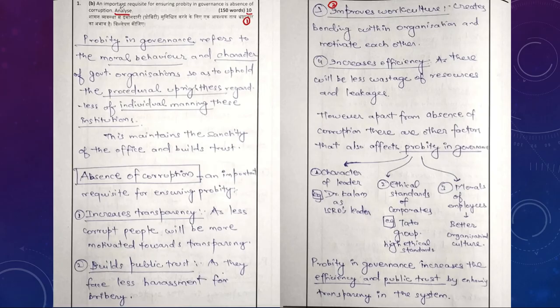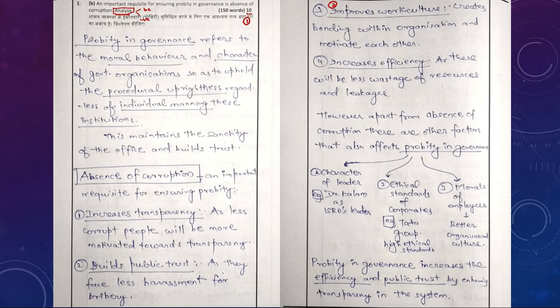If you look at this particular question, they have asked us to analyze this statement. So analyze means it should have a positive lens or dimension and a negative dimension to whatever is presented in the question as a statement. An important request for ensuring probity in governance is absence of corruption. So you need to have both the dimensions in the answer.